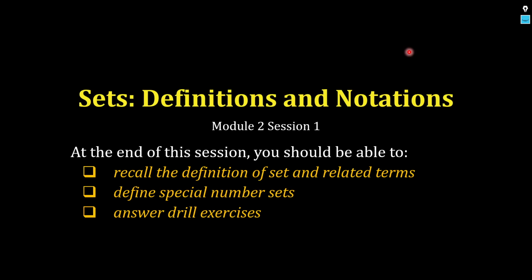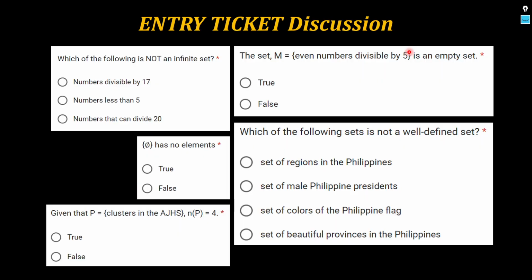Now, before anything else, I'd like to talk about the entry ticket items. It's a 10-point G form. Let's talk about the items and let's talk about the answers. Okay? Now, yung G form ko ay, kung di ako nagkakamali, naka-randomize yung order ng mga items. So, we're not sure which is number 1, 2, or 3. Depende sa kung ano yung order nung tinake mo siya, no? I think, if I remember correctly, randomized yan. But these are the same items, no? In no particular order. Okay?